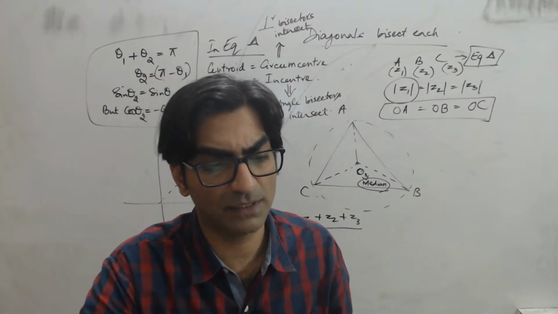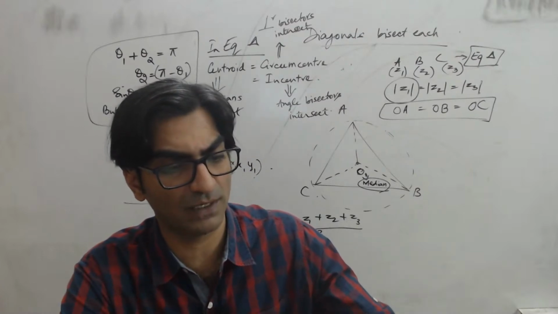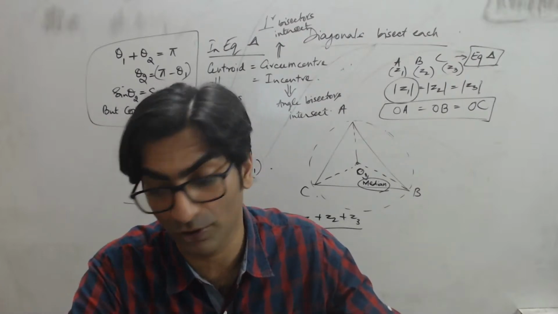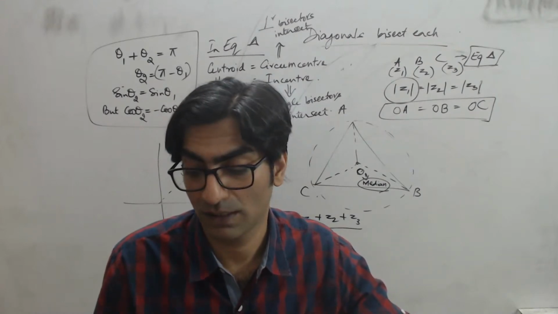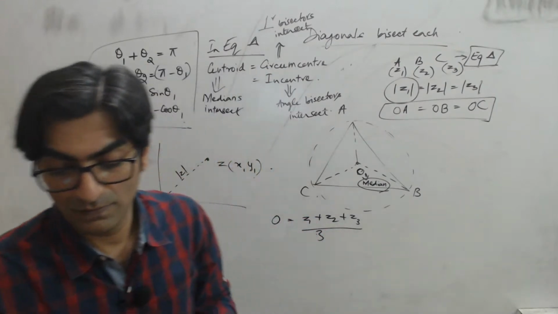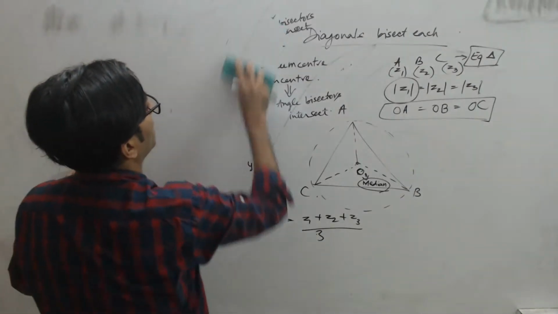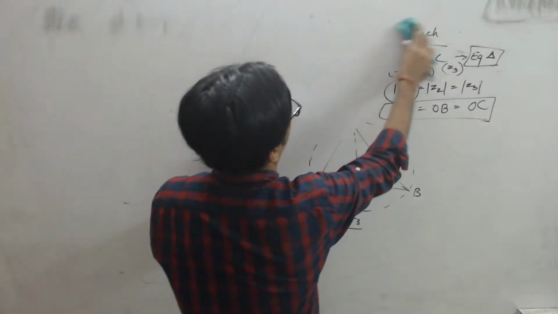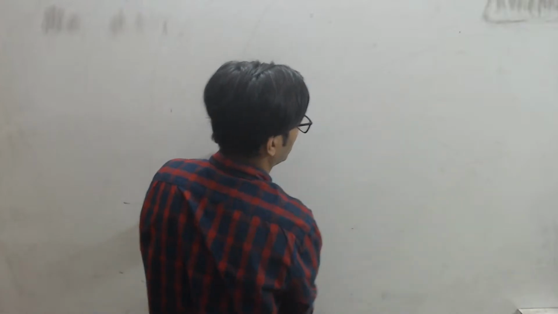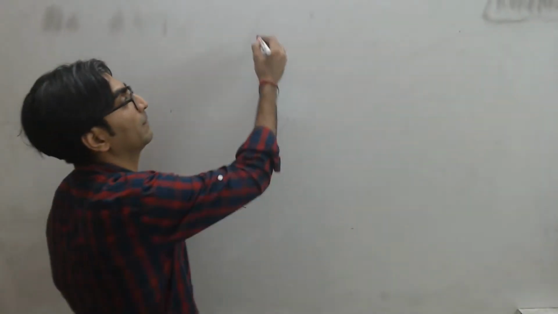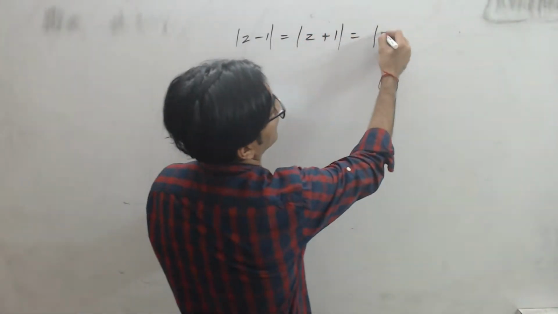The number of complex numbers Z such that mod Z minus 1 is equal to mod Z plus 1 is equal to mod Z minus i.